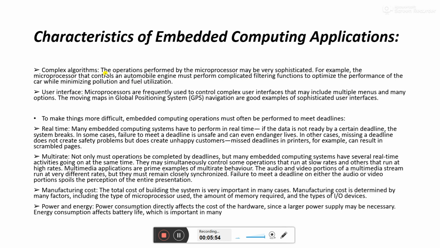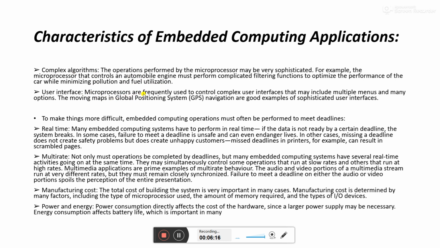For example, a microprocessor that controls the automobile engine must perform complicated filtering functions to optimize the performance of the car while minimizing the pollution and fuel utilization. So this is an example of a complex algorithm, and for this kind of algorithm, embedded systems are used with the microprocessor.